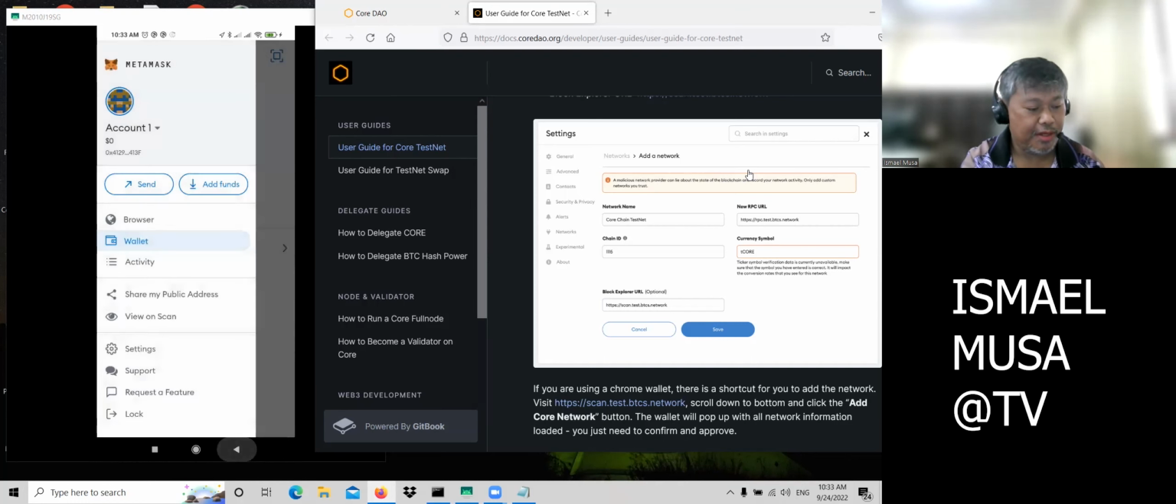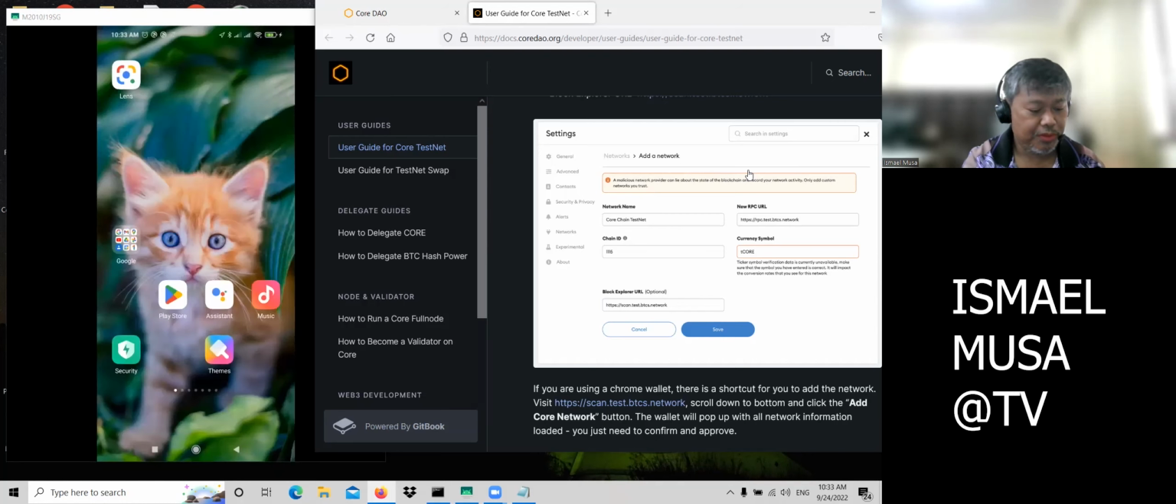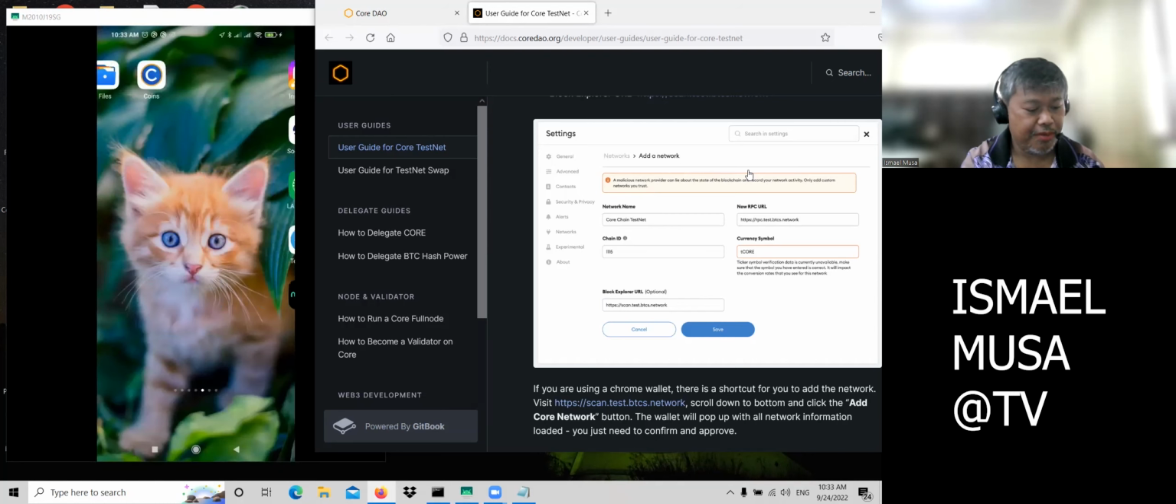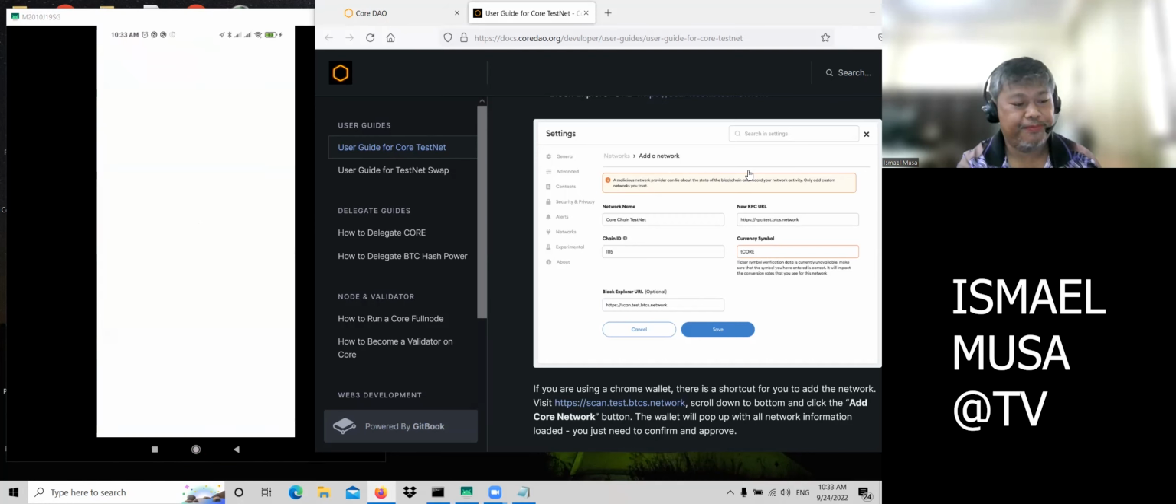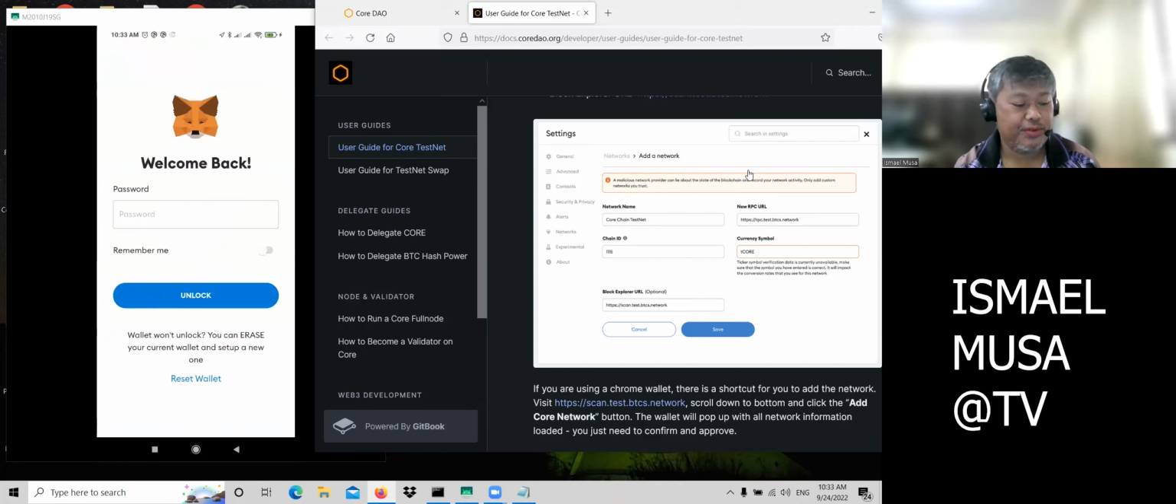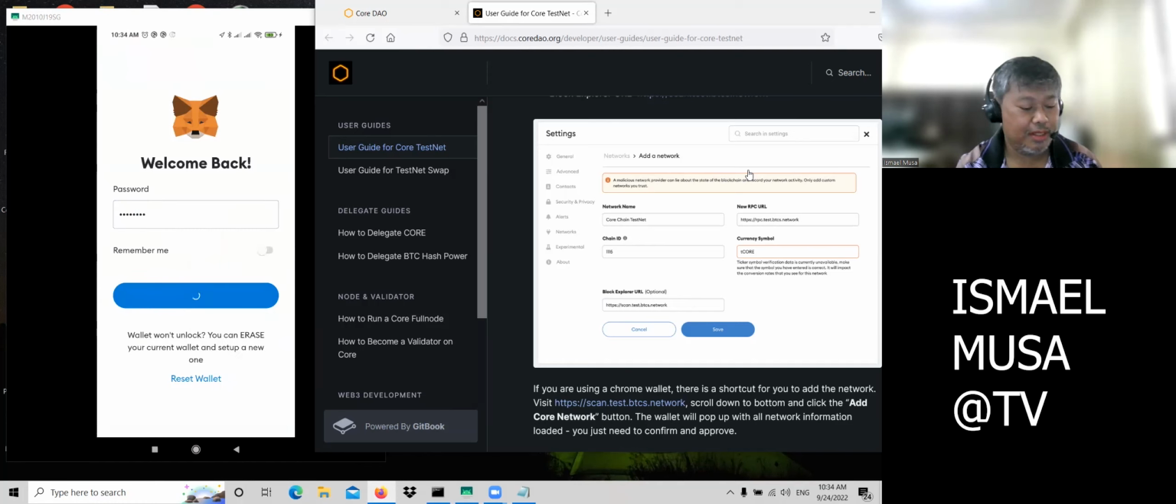Now you can create another account. So we have already our wallet. When you open it, you type your password, then unlock. So that is how to install your MetaMask.